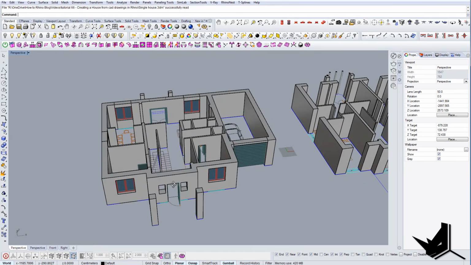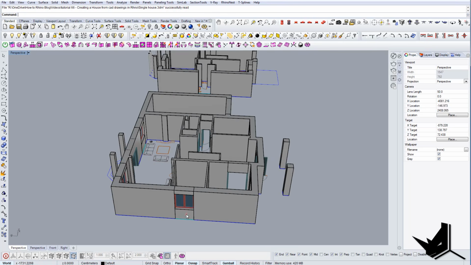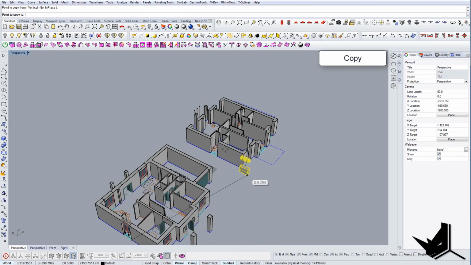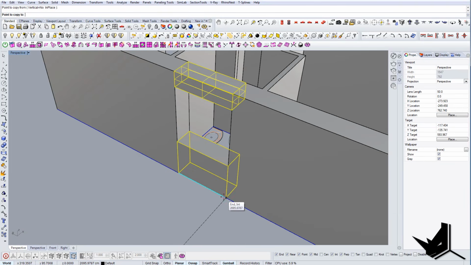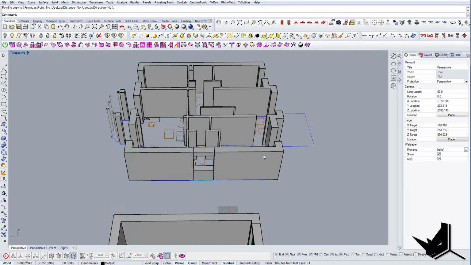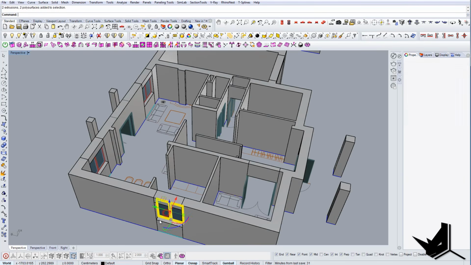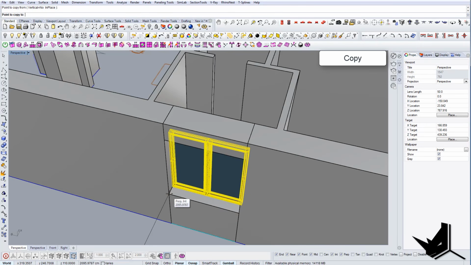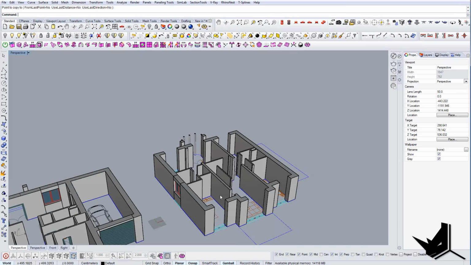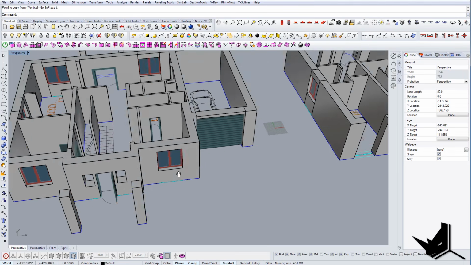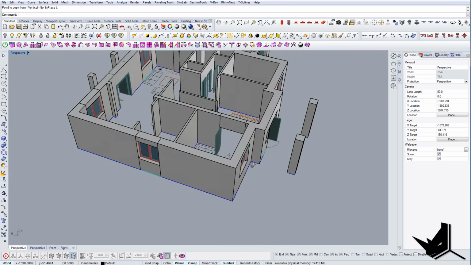So the next thing we need to do here is, of course, create the second floor. So basically, I will use the same principle I used for the ground floor, and I will copy that over here. And I'm gonna use the same kind of techniques that we used here. I'll try to copy as much things as possible so that we don't need to do the same thing twice. So here, for example, let me check.